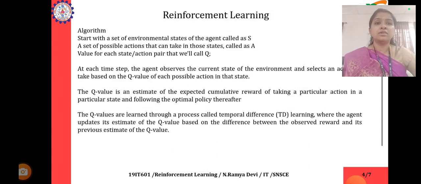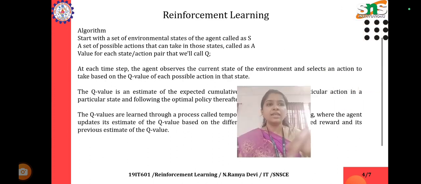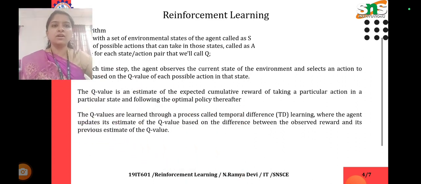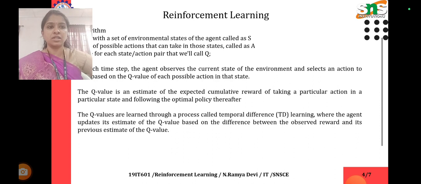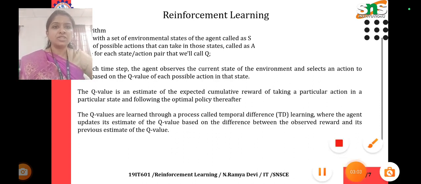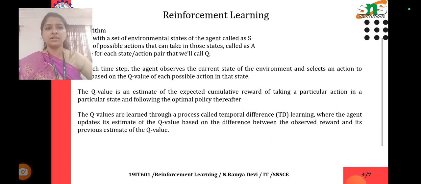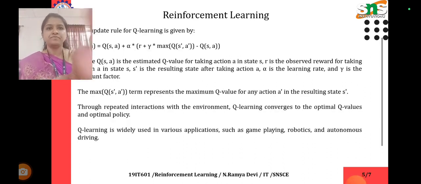At each time step, the agent observes the current state of the environment and selects an action to take based on the Q value of each possible action in that state. The Q value is an estimate of the expected cumulative reward of taking a particular action in a particular state and following the optimal policy hereafter. The Q values are learned through a process called temporal difference learning, where the agent updates its estimate of the Q value based on the difference between the observed reward and its previous estimate of the Q value.